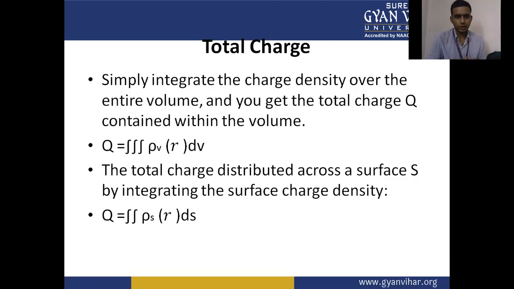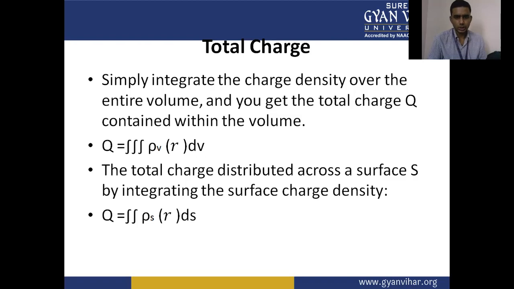Q equal to the triple integration of rho V of r dV, where this is the value of charge on the volume, and rho V is already calculated, that is the volume charge density.